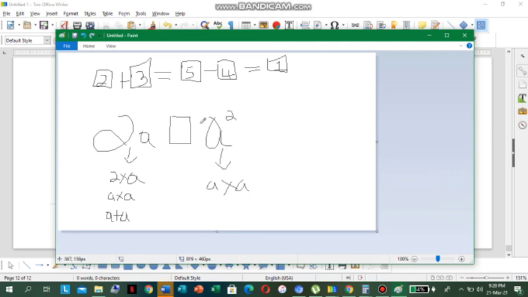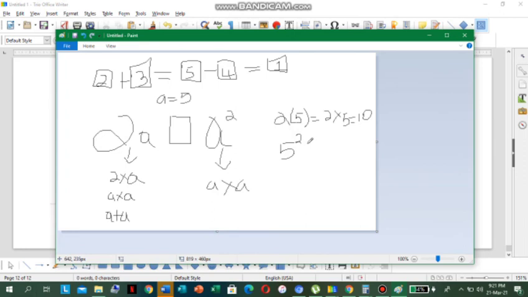So if we use, for example, say a is 5, we want to see if it's equal to, greater than, or less than. Anywhere we see a, we're going to put 5. So I'm going to put 5 here. So this is equal to 2 times 5, which is 10. And where we see a squared, we're going to put 5 squared.